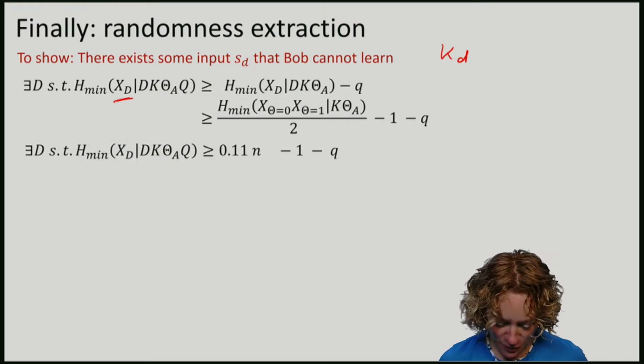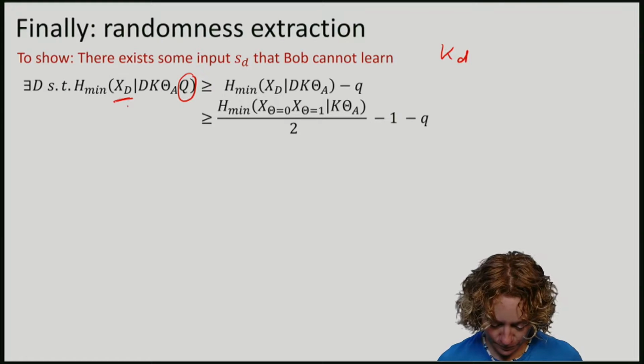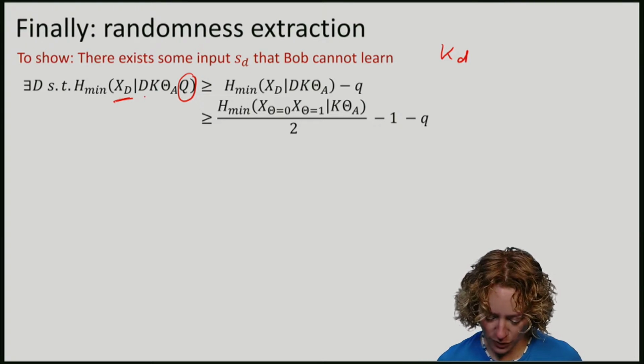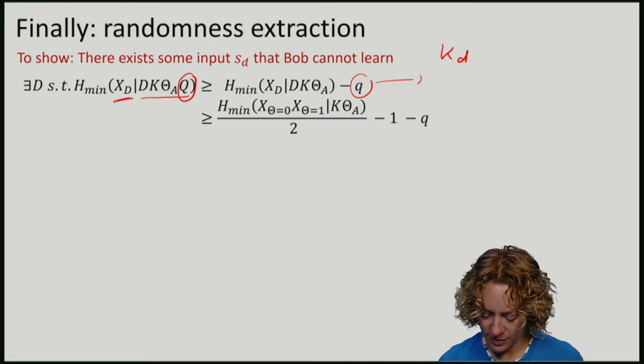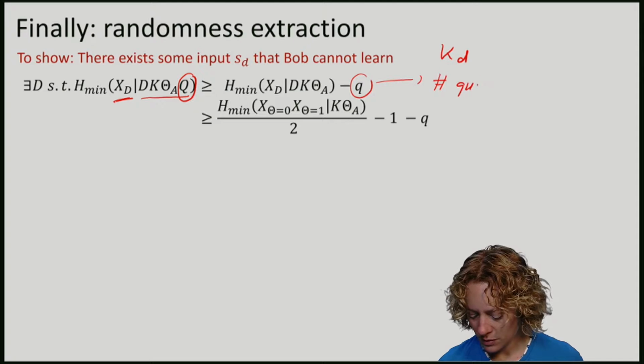Let's introduce the quantum storage back into the mix. First, we can remove the quantum storage by lower bounding the min entropy that Bob has about XD by this, minus the number of qubits that he can store. So this is the number of qubits Bob can store.